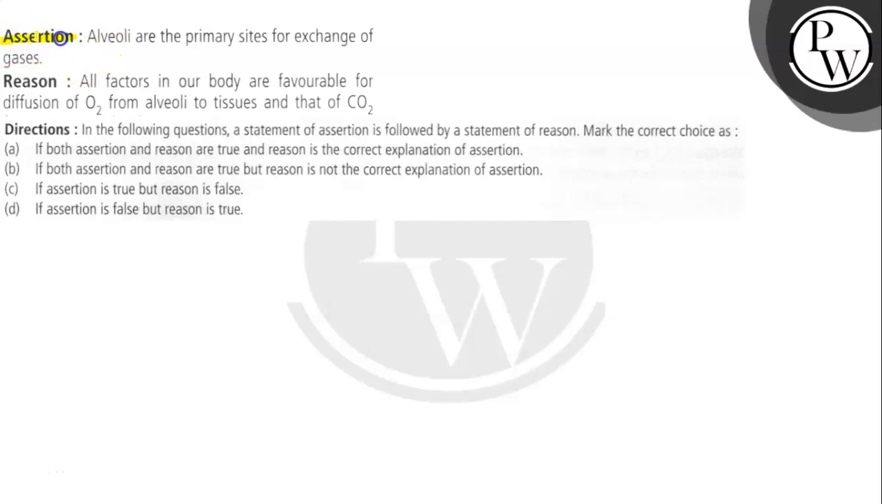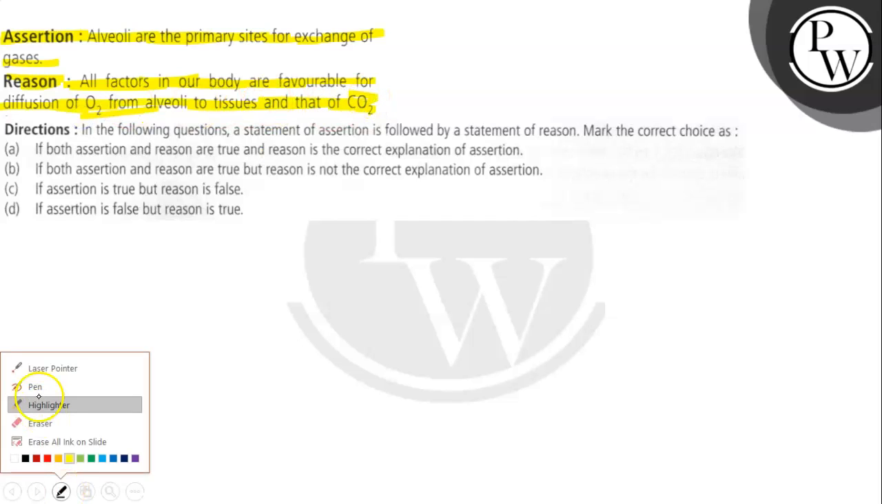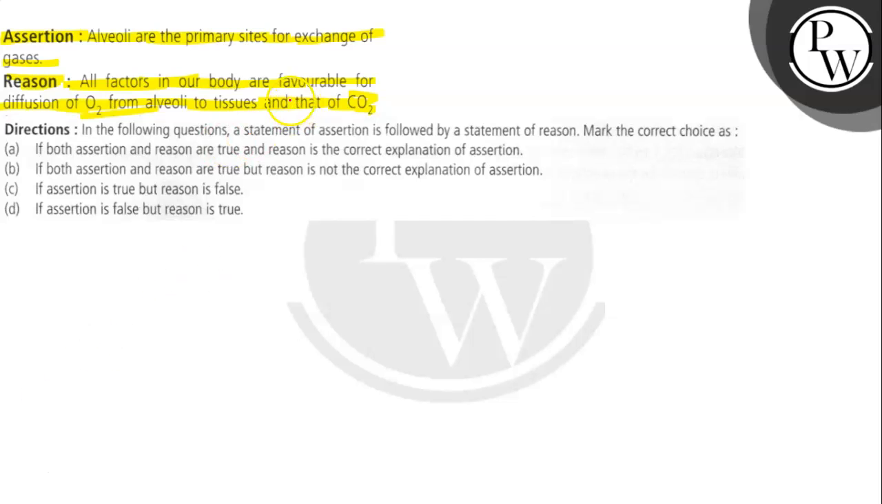The question says here, the question having the assertion and reason, and assertion is saying that alveoli are the primary site for exchange of gases. Then reason is given that all factors in our body are favorable for diffusion of oxygen from alveoli to tissues and that of carbon dioxide. So let's check whether these assertion and reason are true or not.